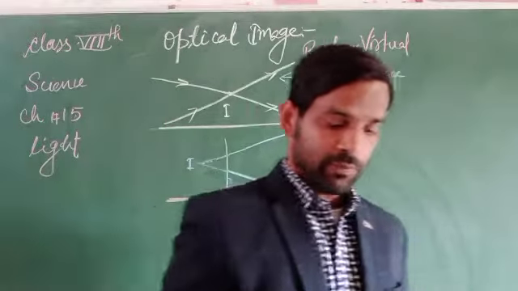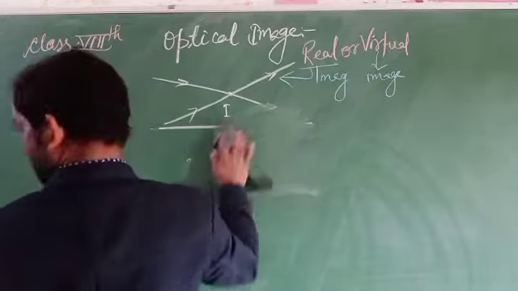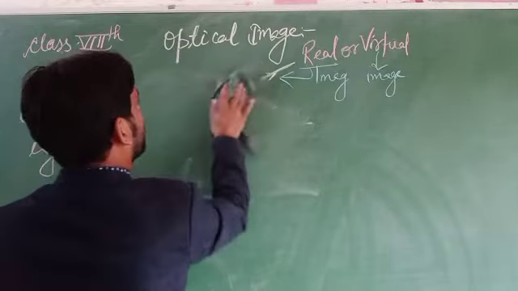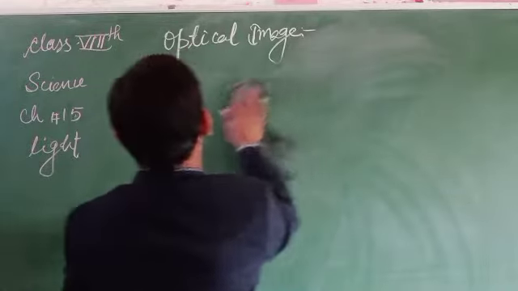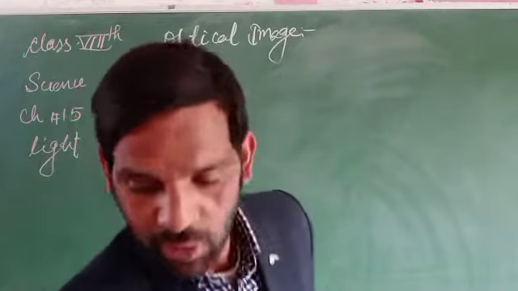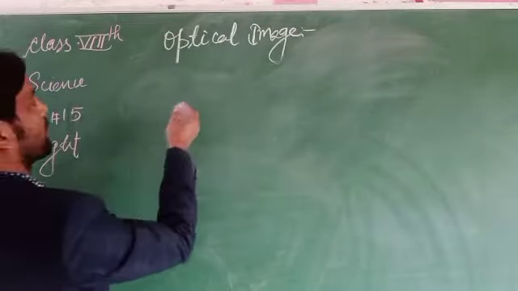In other words, formation of image in the plane mirror. How does the image formation take place in the plane mirror? In that sentence we can say that the image formation takes place by the plane mirror.